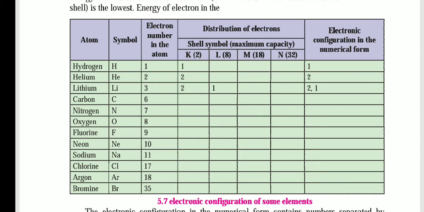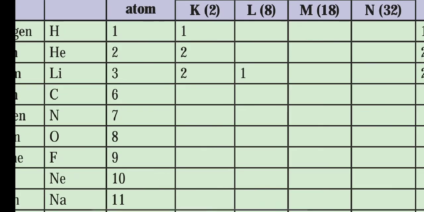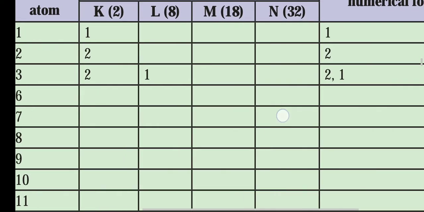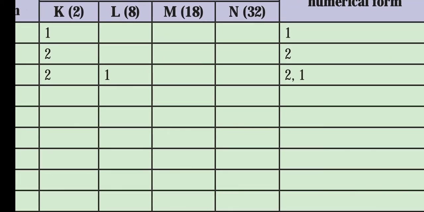Now lithium. Here 3 is given. It means the K shell takes the maximum of 2, and the remaining one goes into the L shell. The configuration will be 2 comma 1.